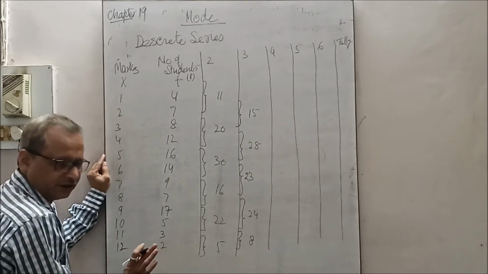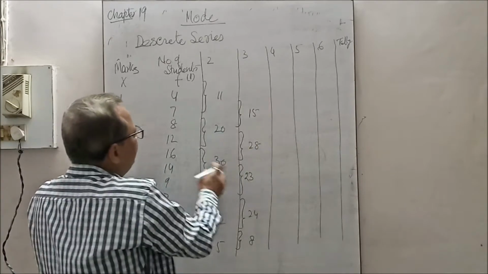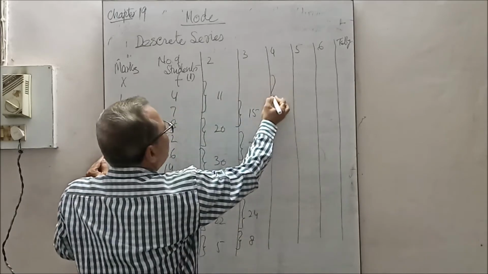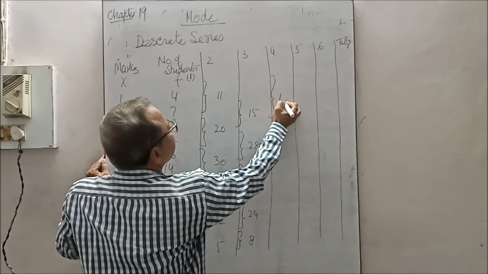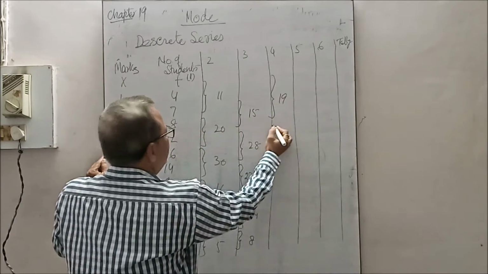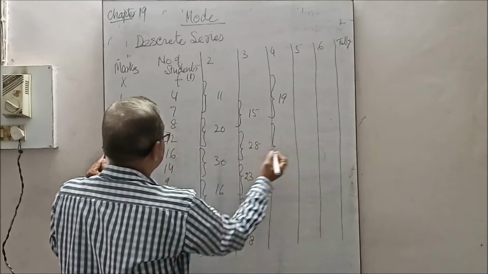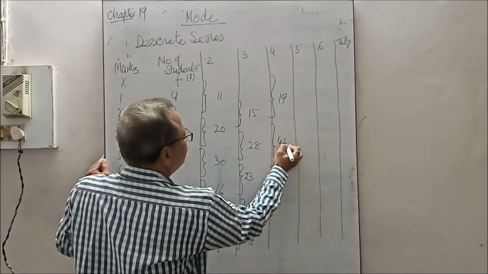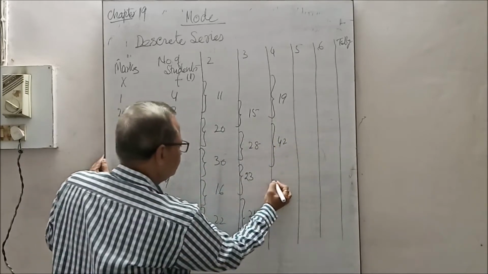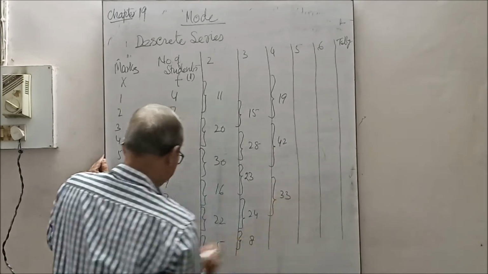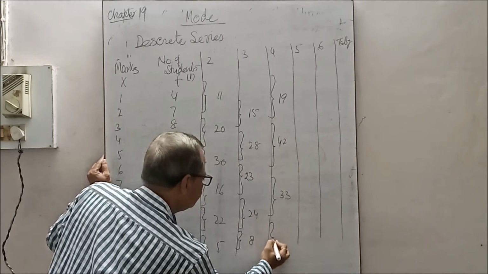Now in the fourth column, we make triplets of it from the very beginning. 4, 7 and 8 is 19, 12, 16 and 14 is 42, 9, 7 and 17 is 33, 5, 3 and 2 is 10.